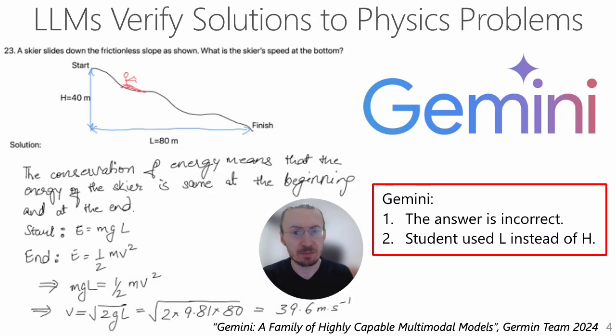LLMs like Gemini can be used to verify solutions to physics problems. So here is an example where the model can recognize handwritten content, and the solution to the problem is incorrect. The student incorrectly used variable L instead of variable H.